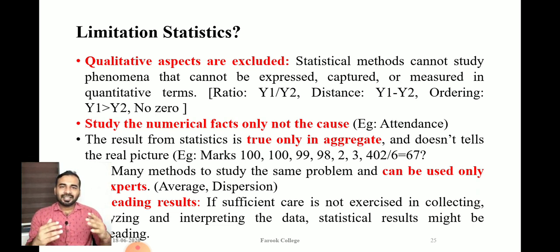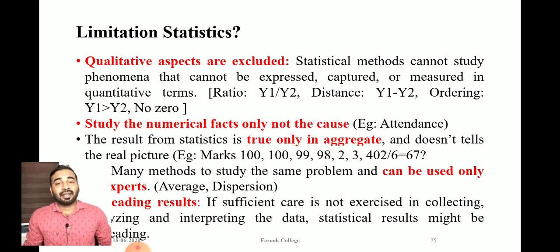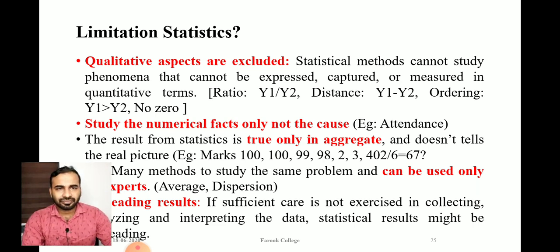So that's the major limitation of statistics: qualitative variables are excluded from its subject matter. Statistics includes only those variables that can be measured quantitatively, using numbers. That's one of the limitations of statistics.